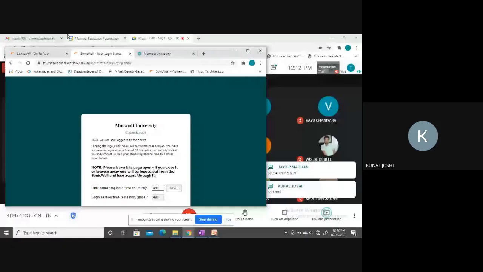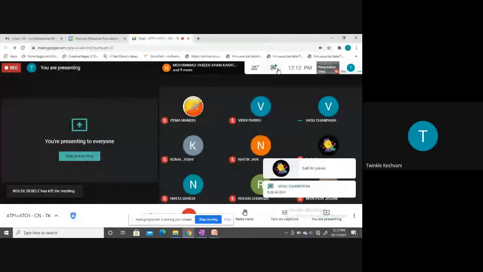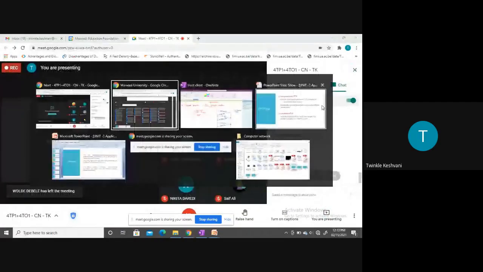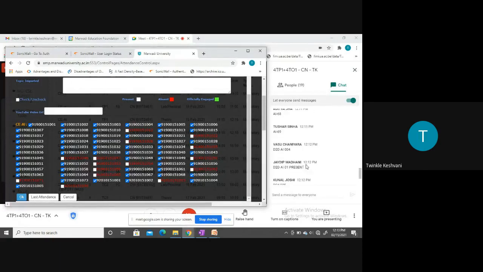Is my screen visible? Yes, ma'am. Okay, D to D कौन है present? 5 present, 1 present. 4 is already marked as present. Okay, और कोई number? Check once again. Okay, big data.